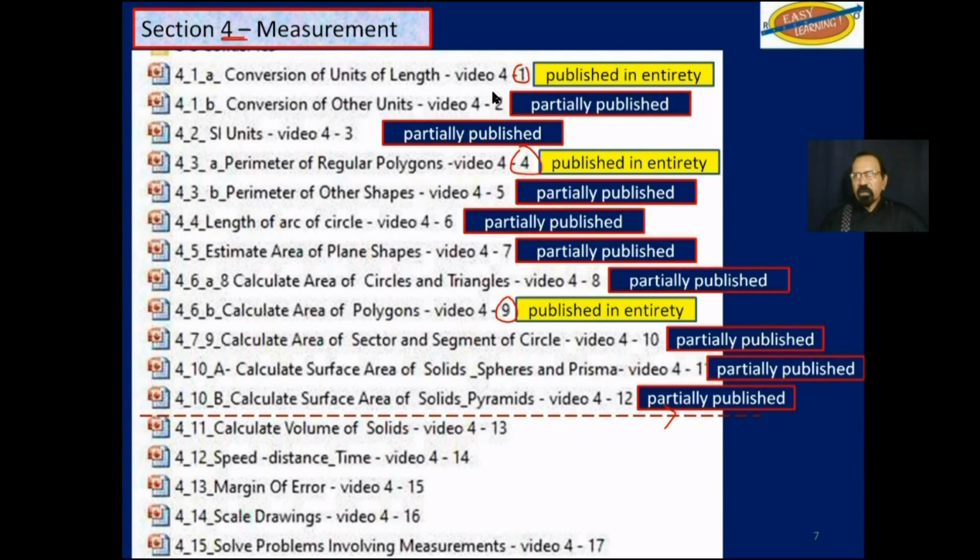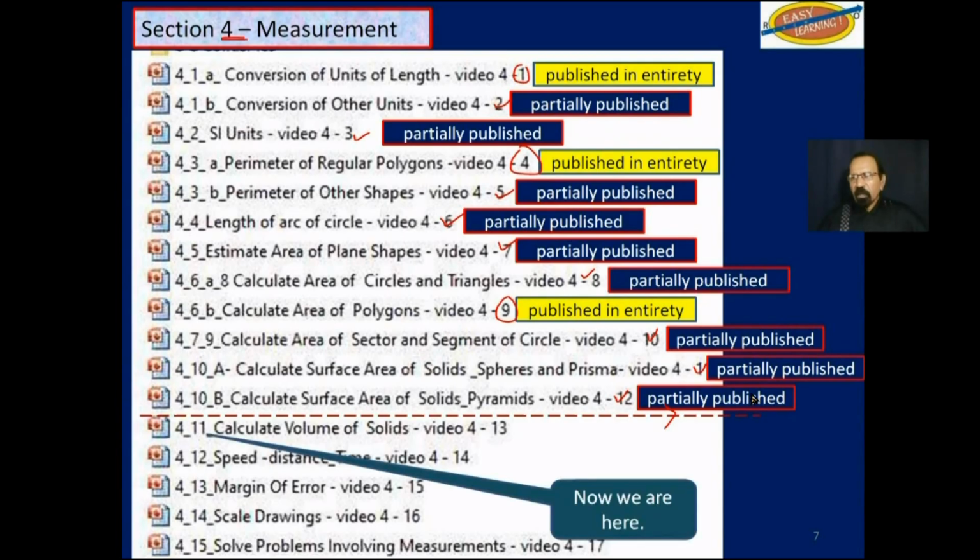These others, 2, 3, 5, 6, 7, 8, 10, 11, and 12, are only partially published on YouTube. We are now at objective 11 in section 4, calculate volume of solids, and this is now video 13, and this will only be partially published.